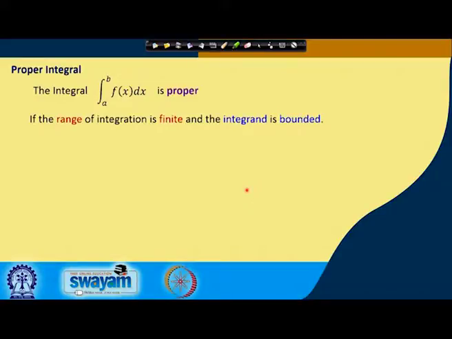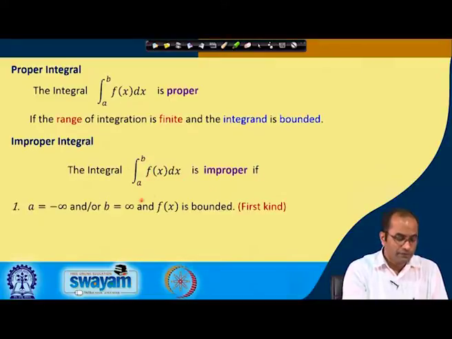But now we will discuss what improper integrals are. The integral from a to b of f(x) dx is improper if a is, for example, minus infinity and/or b is plus infinity.